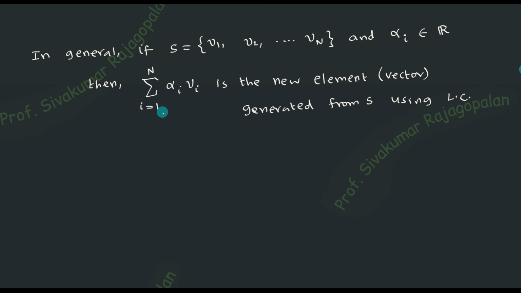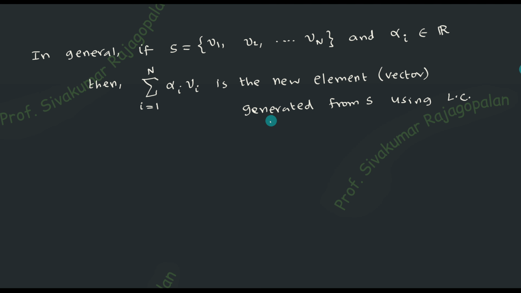Everything you add. After adding, what will you get? I'll be getting some w1. That's what it is, a new element I'll get. So a combination of several vectors will be another vector. This summation will give you one vector. So therefore, that is what I am trying to say: one extra new element is coming now. Remember, only one element will come by doing this kind of addition.